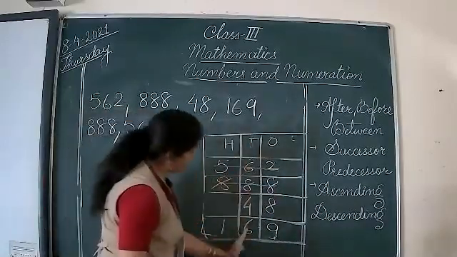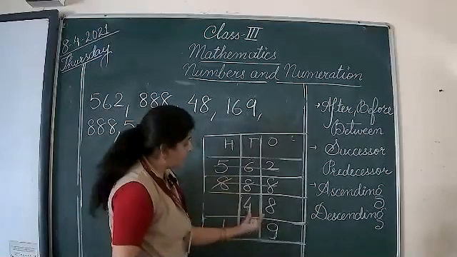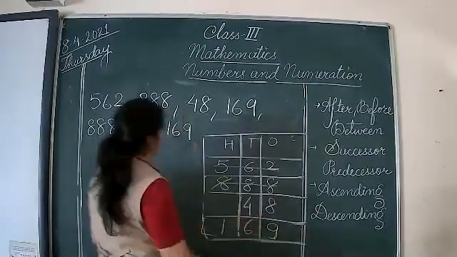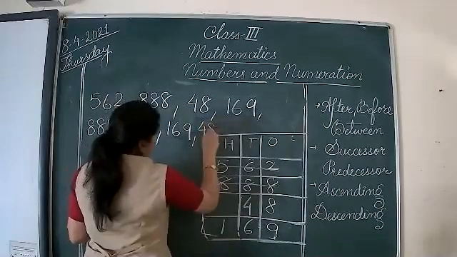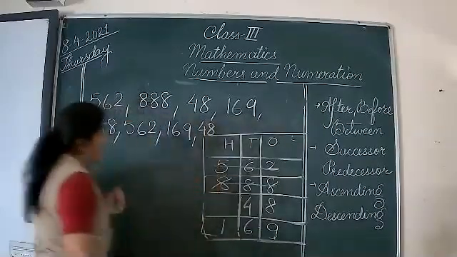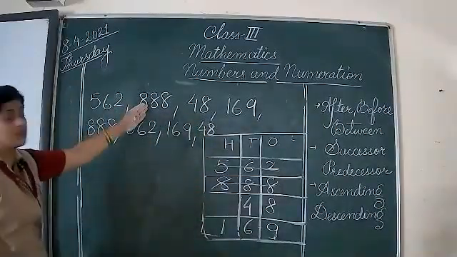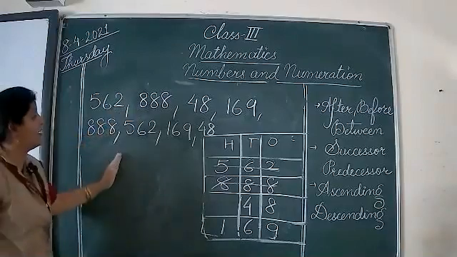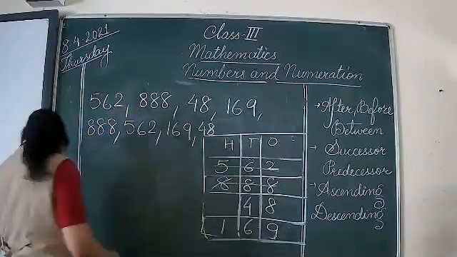Now going to the tens column, only these two numbers are left. Only this single number is left with these two digits. So 48 is the answer. And this is the answer for this question when we are going to write it in descending order.